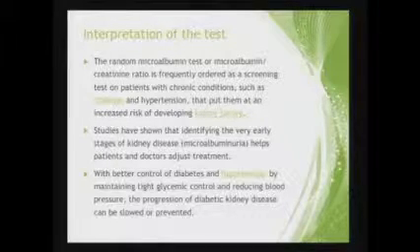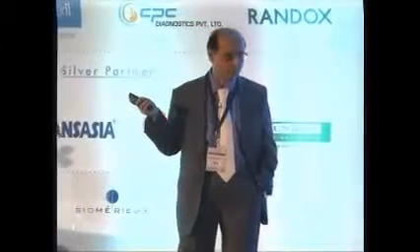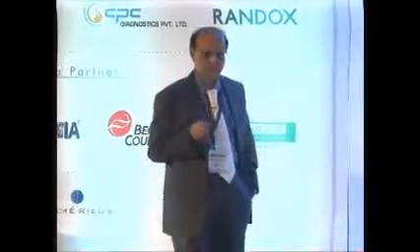Now again, there is an impression that if we reduce microalbuminuria, it is good and that means the outcome is good. Is it true? To some extent, but not always. Please remember that this is a surrogate marker. I will give you the reason why microalbuminuria reduction is not always good. Suppose I put the patient on an ARB drug, say telmisartan, and an ACE inhibitor, ramipril. It will bring down microalbuminuria much more than if I use a single drug. But there are many studies to show that these patients do worse. The last one is ONTARGET.